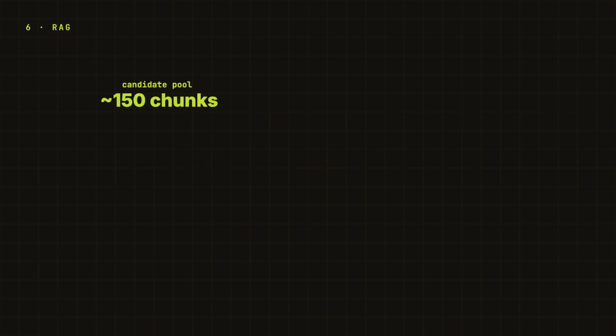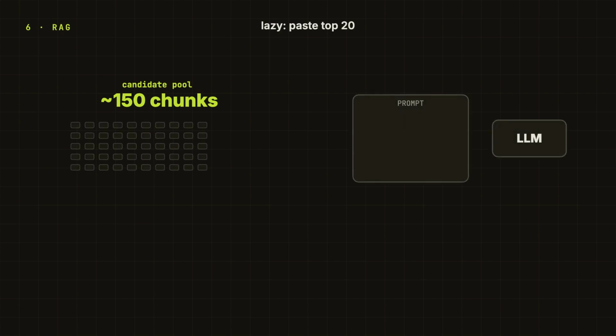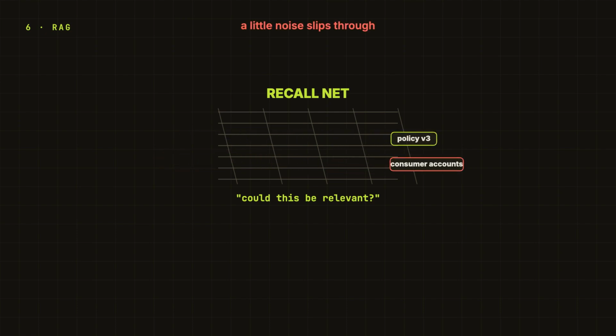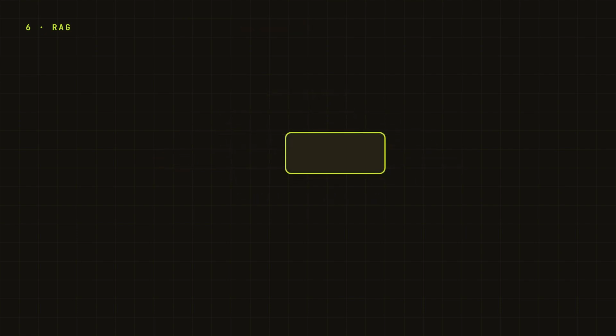Okay, so now we have a candidate pool, let's say 150 chunks. And the lazy move is just take the top 20 and paste them into the prompt. But if we do that, we are still trusting that rough first search way too much. First stage retrieval is optimized for recall. It is asking, could this be relevant, intentionally loose? Because at that stage, missing the right evidence is worse than carrying a little noise for one more step. But before the LLM sees anything, we need a stricter judge. That judge is the re-ranker. It asks, is this chunk actually useful for this exact question?